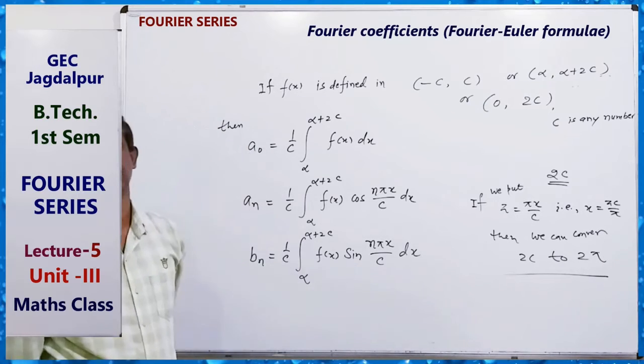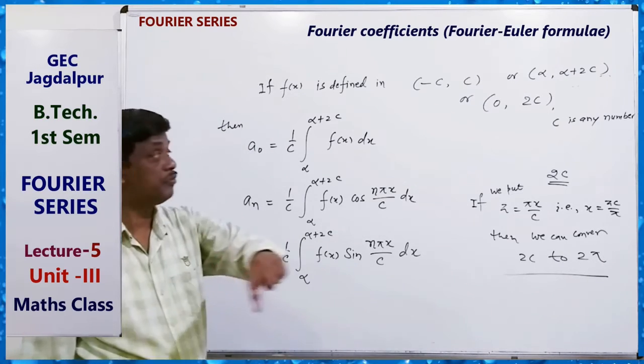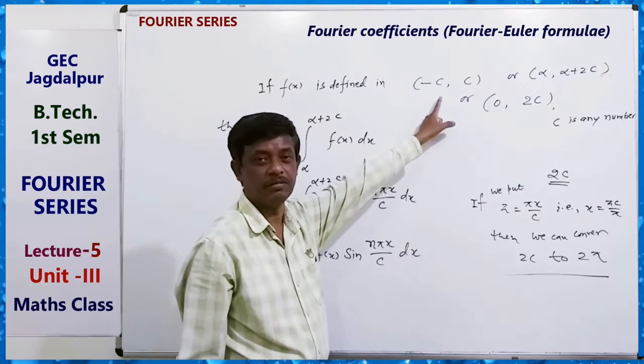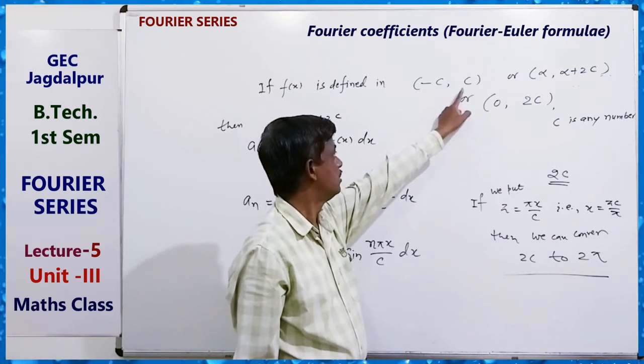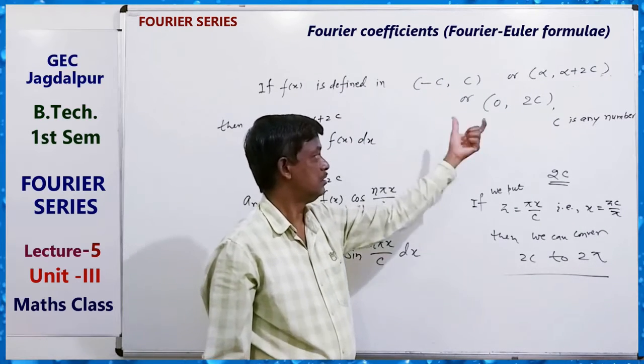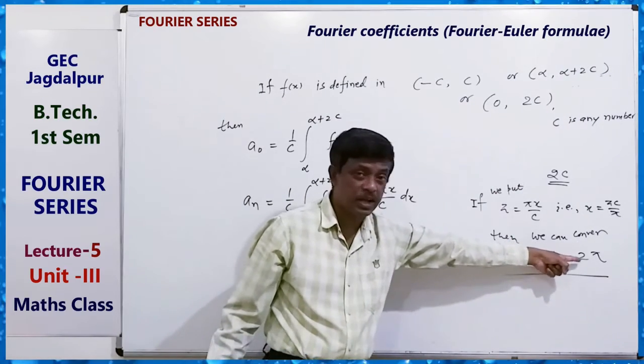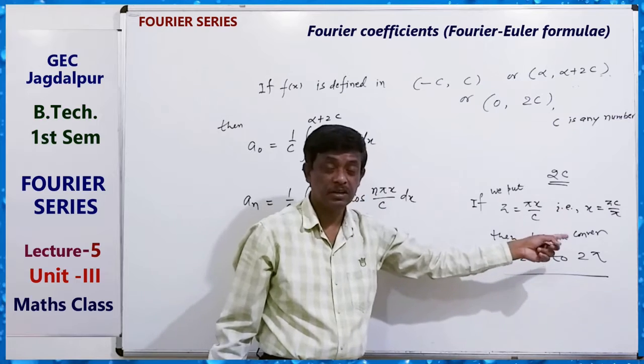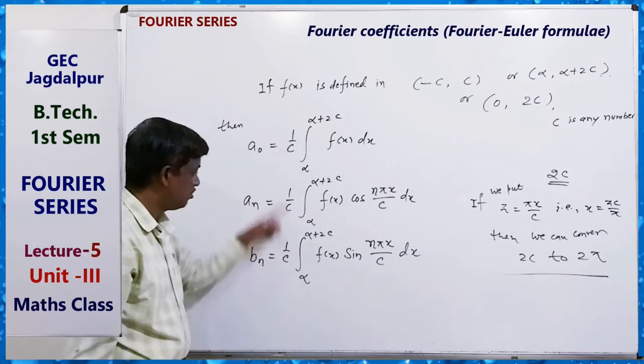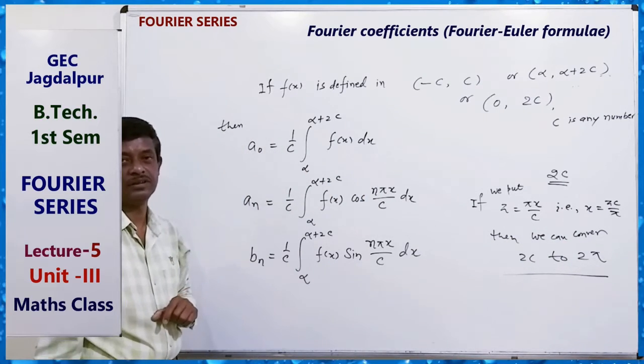This is the formula for a general interval such as minus c to c. The period 2c can be converted into 2 pi by substitution, which is why we change the formula like this.